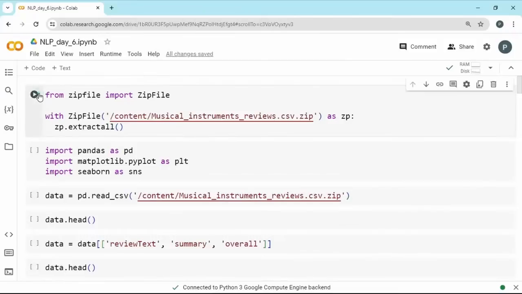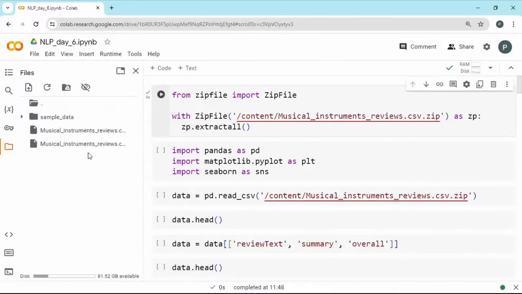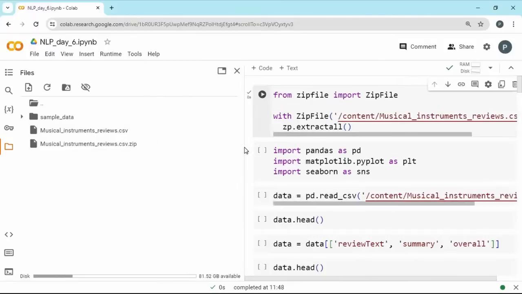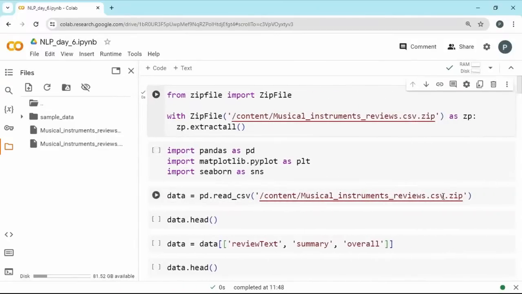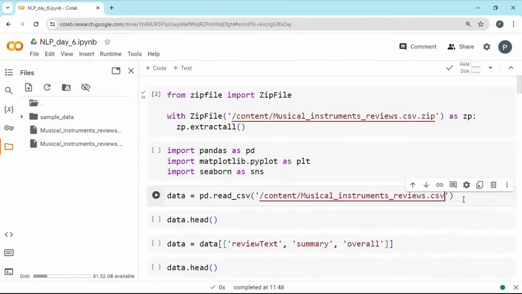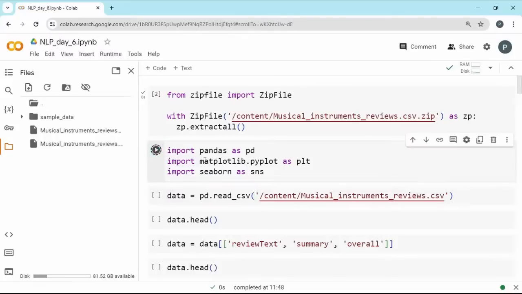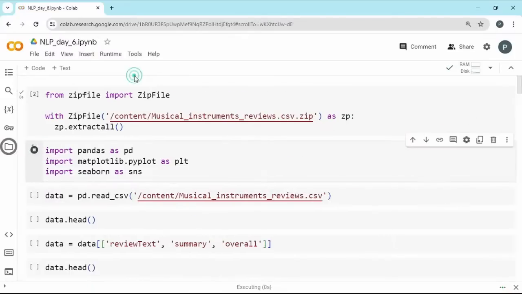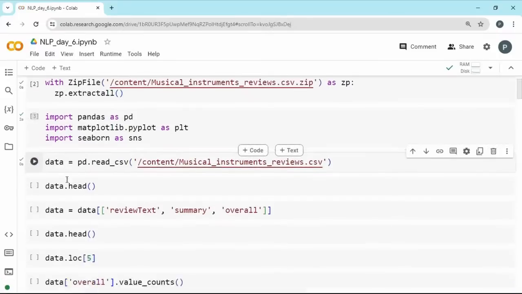So we'll start with the extraction. Once the extraction is done, you will get the CSV file separately from the zip file, so we can read that CSV file, and we'll import the required libraries as well. And let us go and view the data as well.